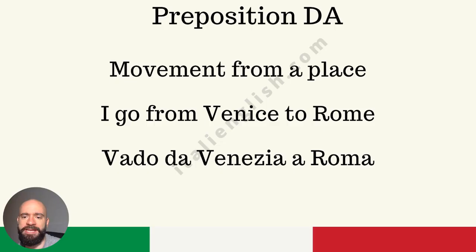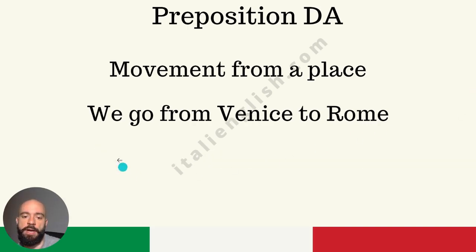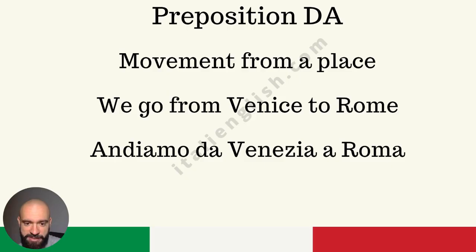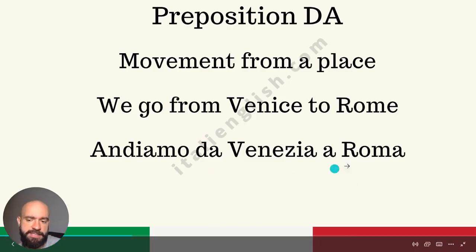Let's start with movement from a place. This is fairly easy. I go from Venice to Rome. Vado da Venezia a Roma. You should remember now. You should know it because of the previous video about preposition a. That's movement towards a place, specifically movement towards a city. But from a city, or generally speaking, movement from somewhere, it's preposition da. So give me this one. Same thing, but different conjugation with go. We go from Venice to Rome. I'm going to give you some seconds, not even a minute. Give me this one. Translation is andiamo da Venezia a Roma.